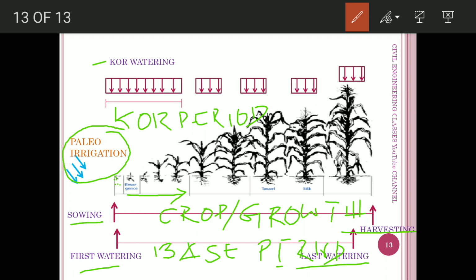So these are the basic things, basic definitions. In the next video, we will see about duty and delta in very detail, different factors affecting duty and one or two problems related to duty and delta, since it is a very important problem relating to this chapter, that is the water requirement for plants.